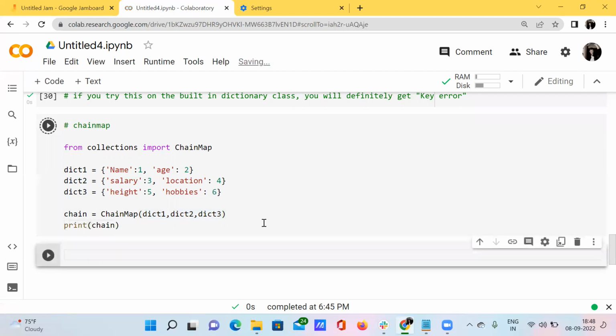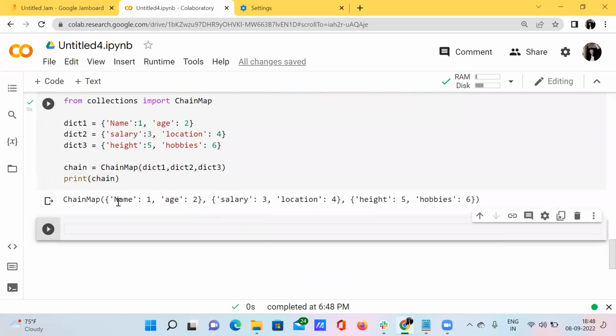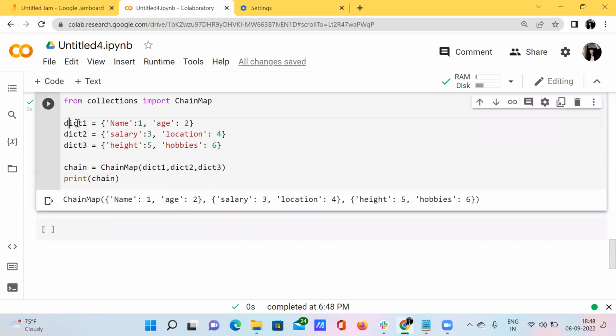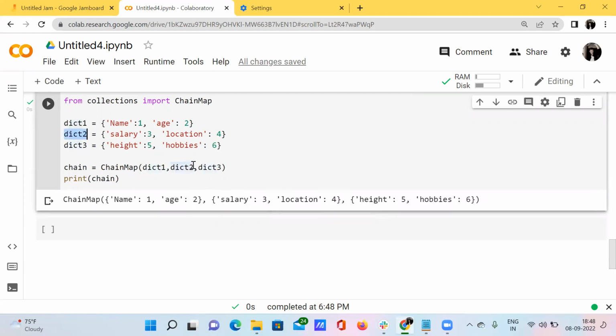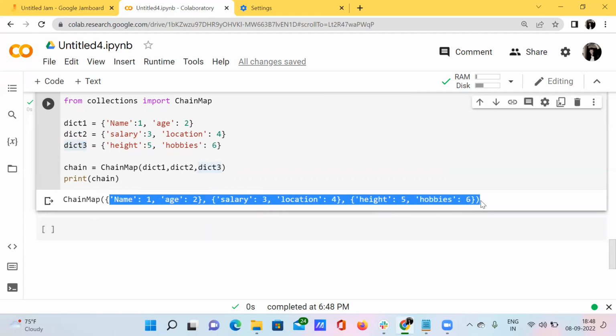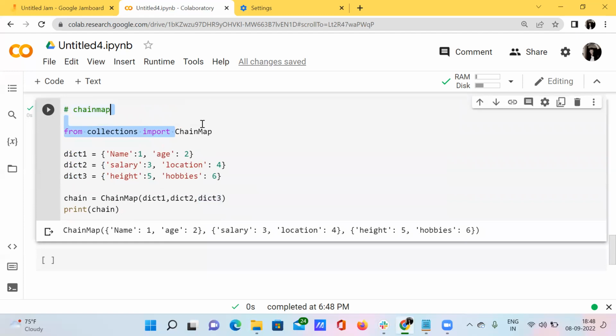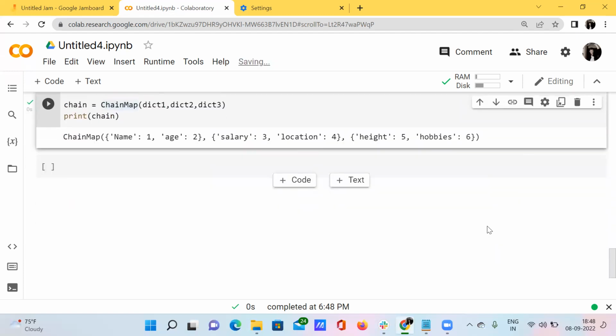Let's have a look here. See here, I have got name comma age, that is nothing but the dictionary 1, and salary comma location, that's nothing but the dictionary 2, and height comma hobbies, that's nothing but the dictionary 3. See here, all those 3 dictionaries have been printed as a single dictionary output. Okay, this is the main usage of this chain map module.